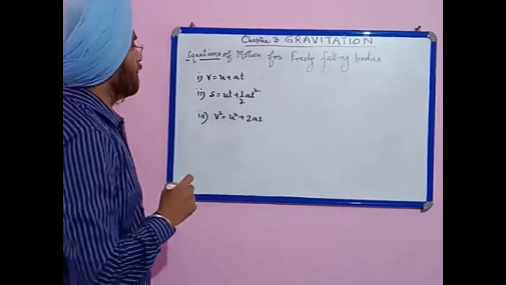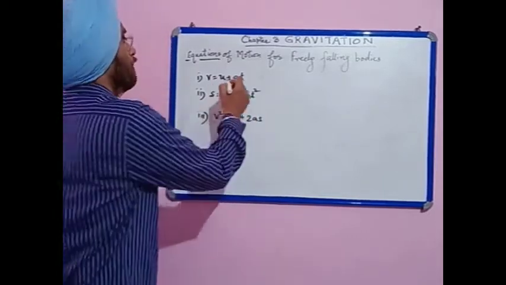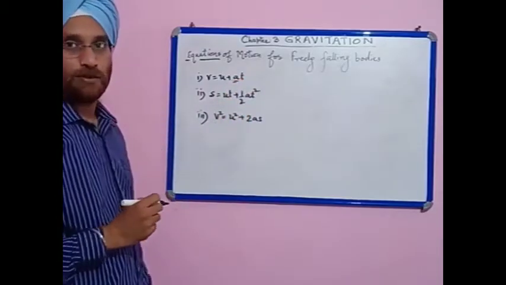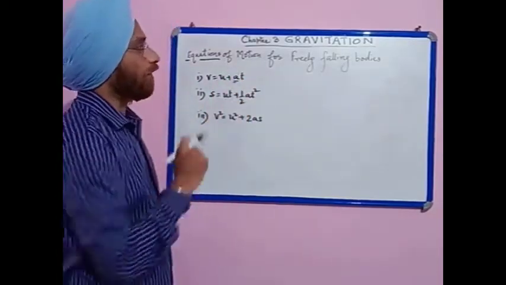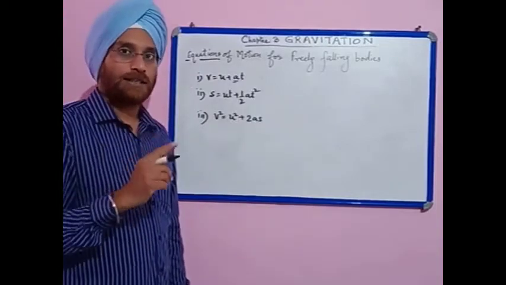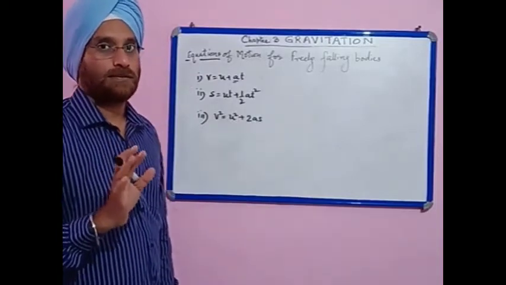The condition is that the acceleration should be uniform. Here in freely falling bodies, g is also constant.